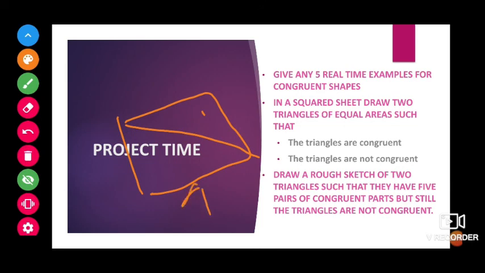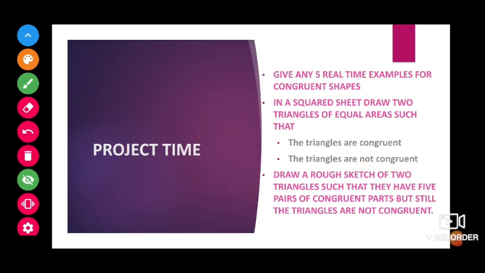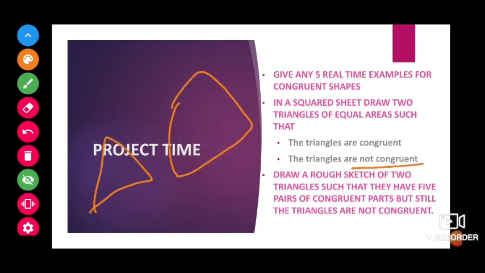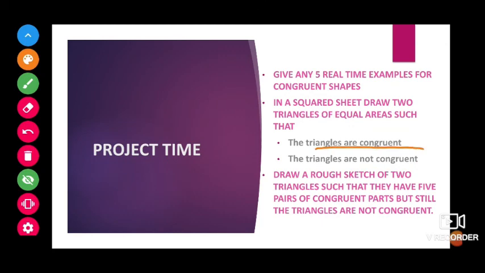In the same way, try to draw triangles which are not congruent but have the same areas. If you are unable to draw that, then at least draw 2 triangles which are congruent and 2 triangles which are not congruent.